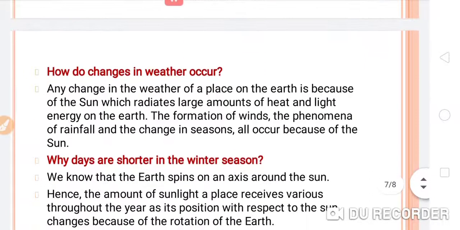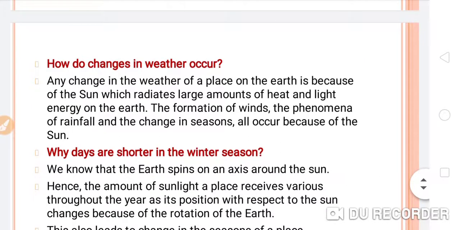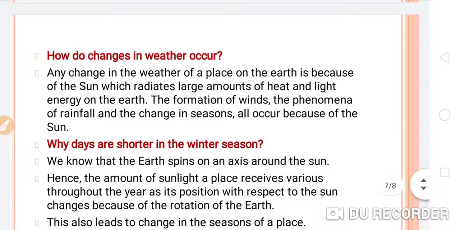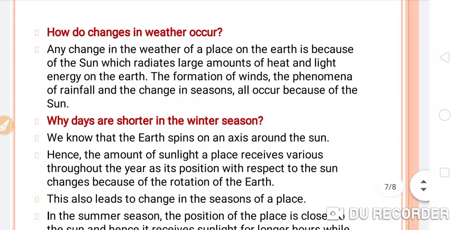Now next, how do changes in weather occur? This is a very big question. So let's see, students, what is the answer to this question. Any change in the weather of a place on the earth is because of the sun. The sun is the ultimate source of energy, as we know. So the sun is deciding the weather for a particular place, radiating large amounts of heat and light energy on the earth.